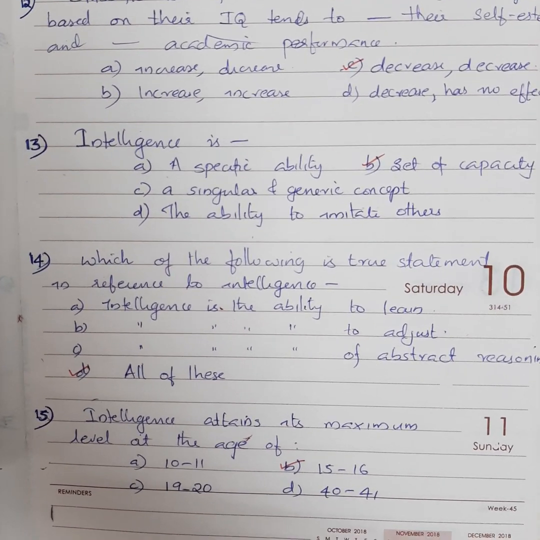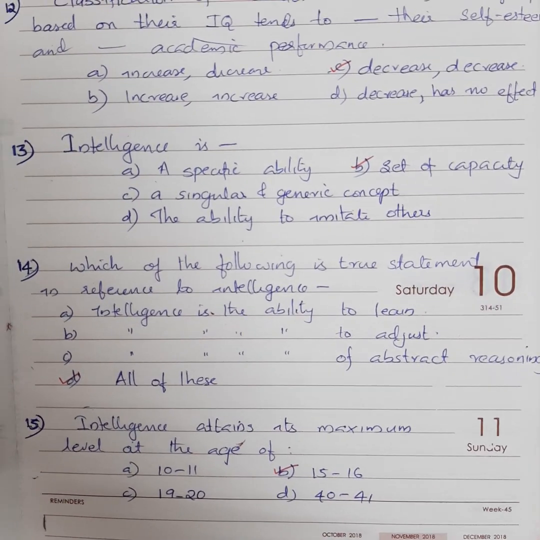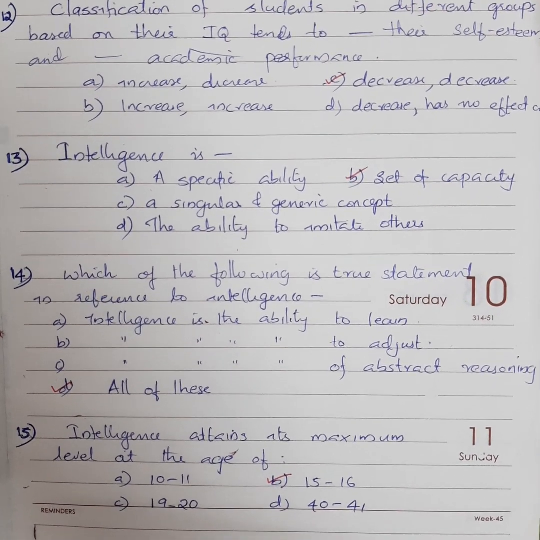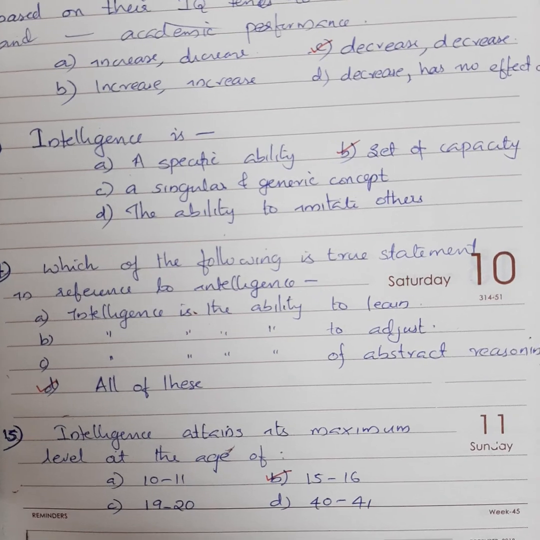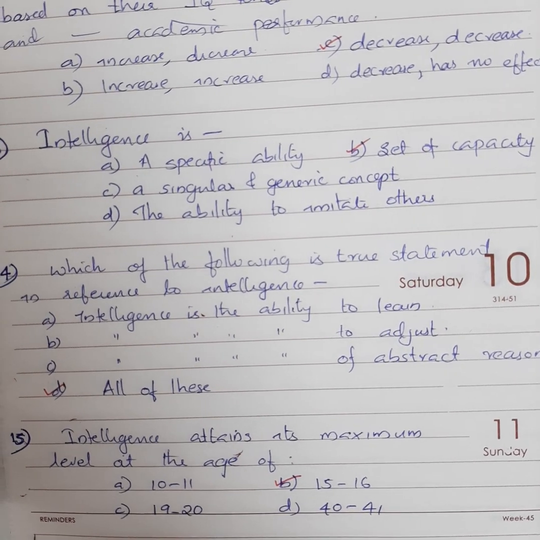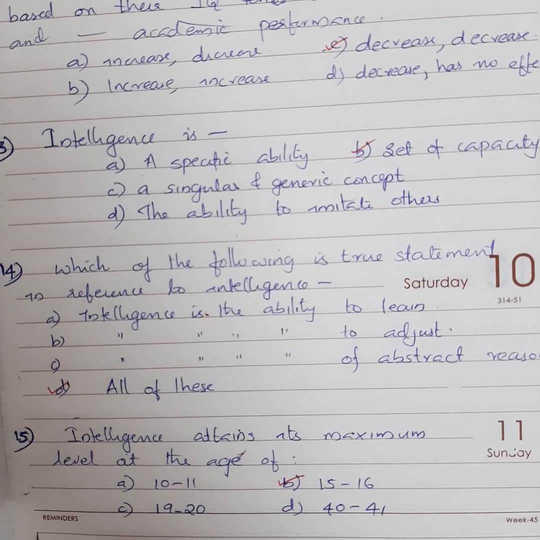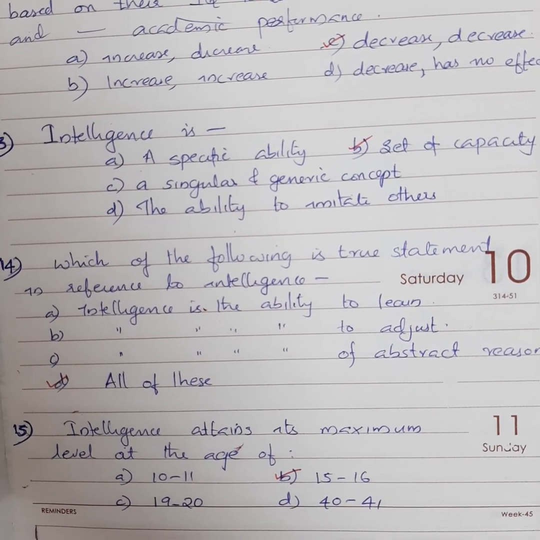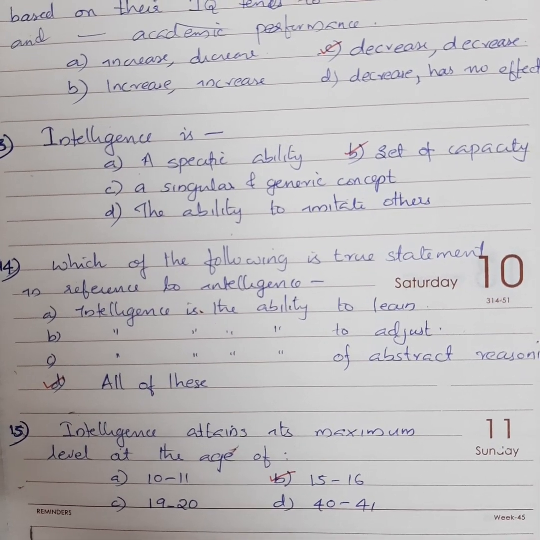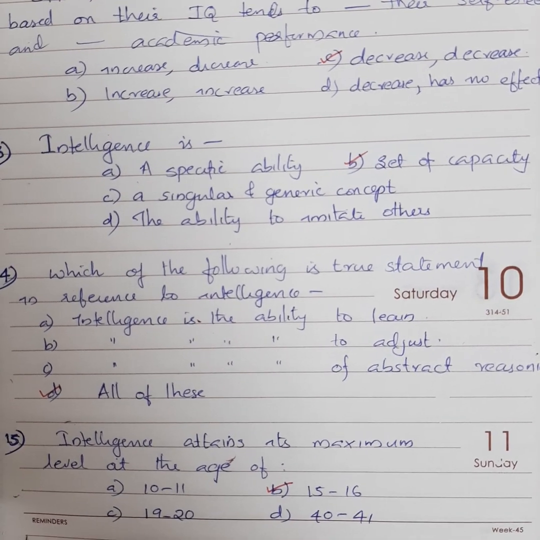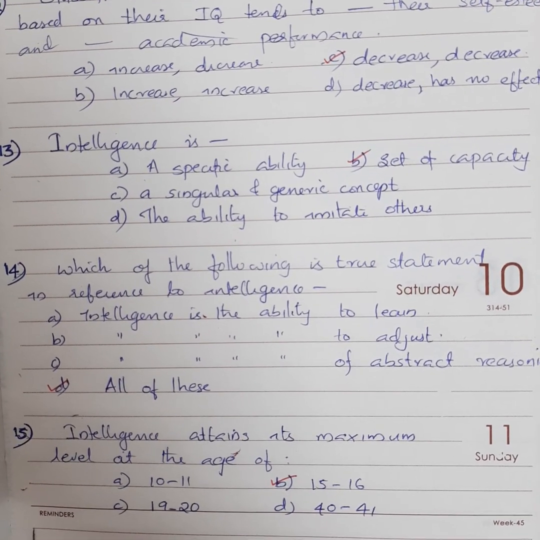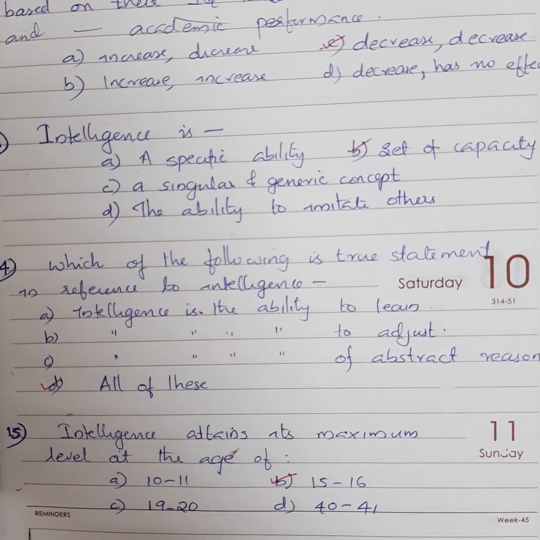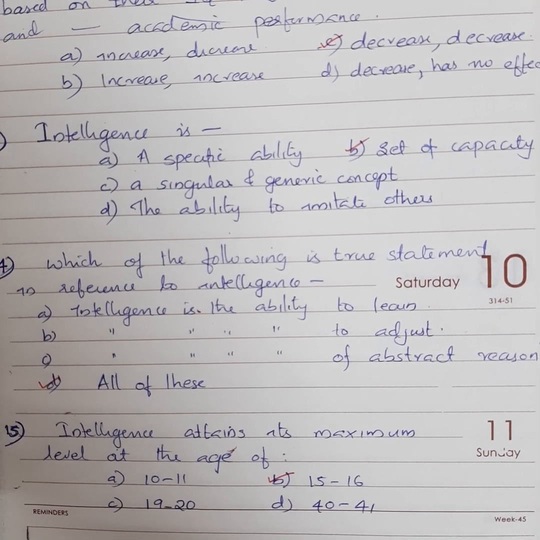In the last question, 15th one is intelligence attains its maximum level at the age of options. Option A 10 to 11, option B 15 to 16, option C 19 to 20, option D 40 to 41. Here answer is option B 15 to 16. Intelligence attained its maximum level at the age of 15 to 16.